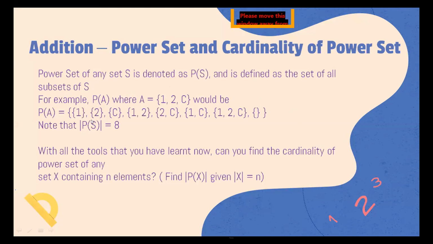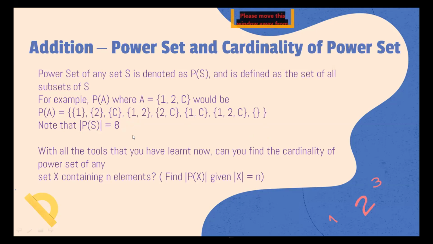Okay, so now we see that the cardinality of the power set of A is 8. There's 1, 2, 3, 4, 5, 6, 7, and 8. So there are 8 elements in the power set of A. So the cardinality of the power set is 8.